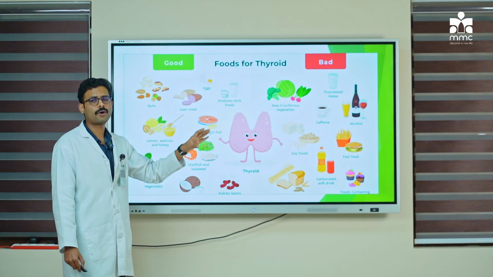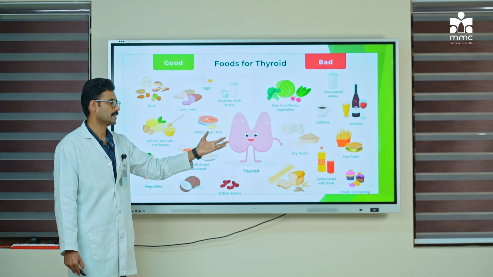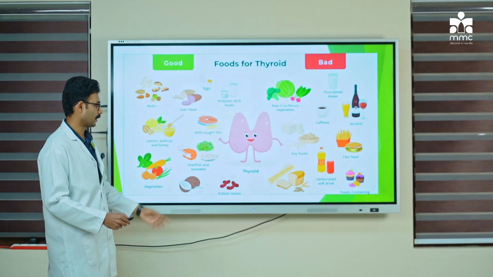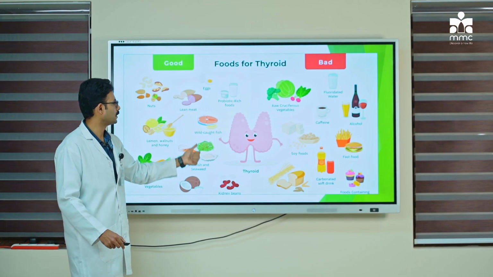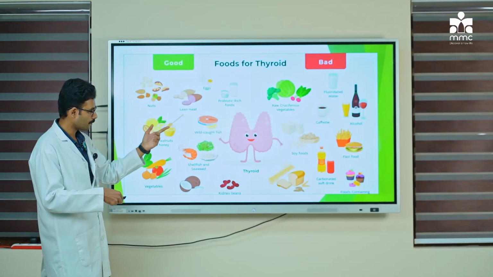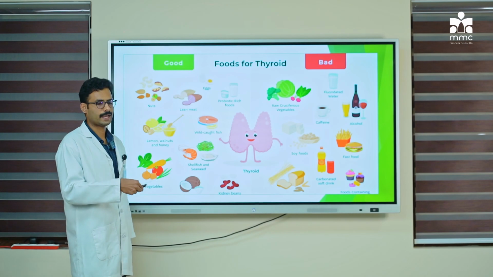In other words, these are goitrogenous substances and are bad for your thyroid gland. You can see the thumbs up symbol here, which denotes good for the thyroid, and thumbs down for substances that are bad for the thyroid gland.